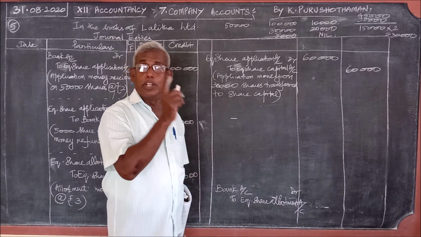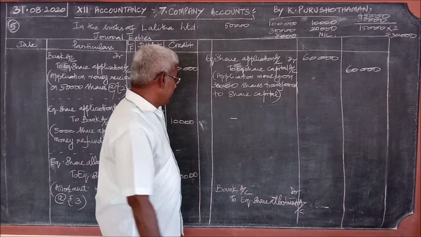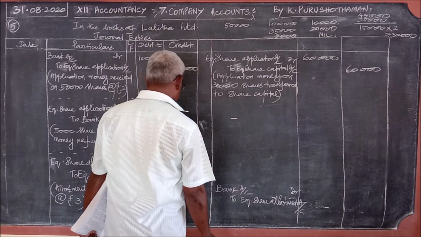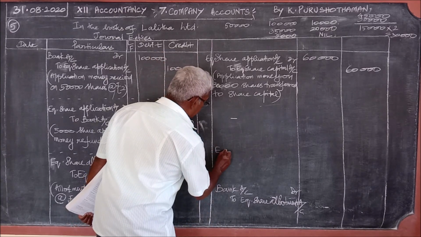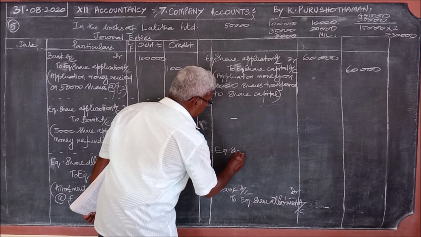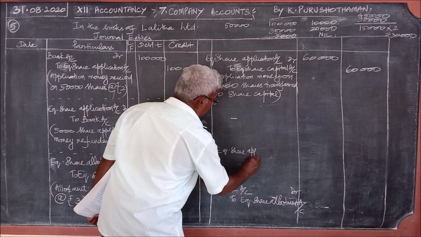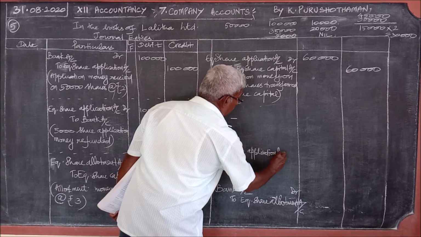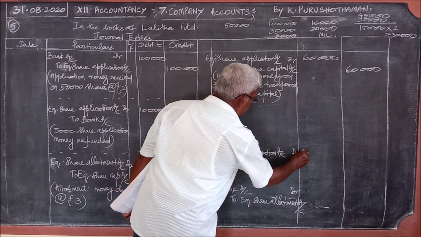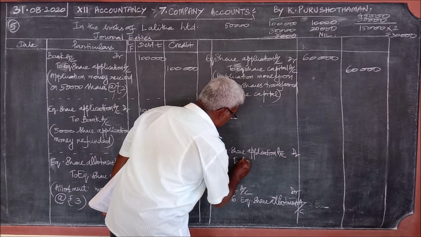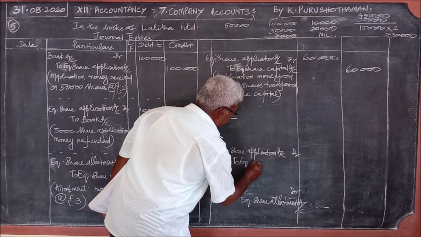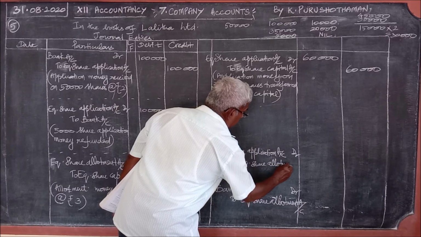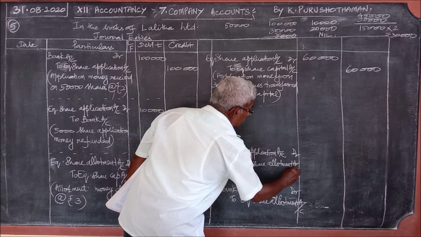Then the balance amount should be received from the shareholders. What the journal entry is, we have seen in the previous problem itself: equity share application account debit to equity share allotment account.